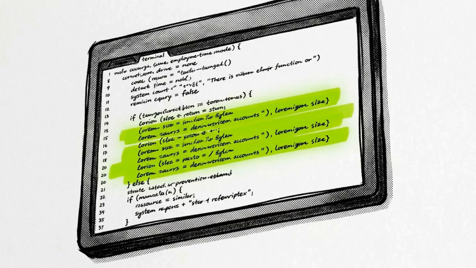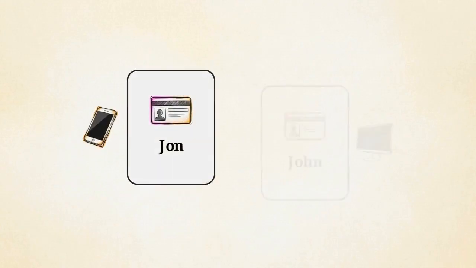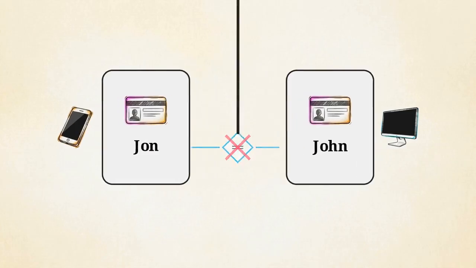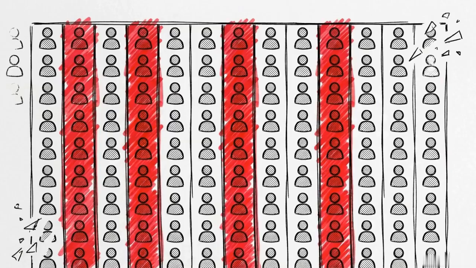Data engineers typically attempt to clean this up using exact matching commands, like Spark's dropDuplicates function, to find and merge identical rows. That approach fails against real-world data entropy. If a user inputs John on mobile and Jon on desktop, an exact match operation treats them as two completely separate individuals. This creates latent duplicates that flow directly into your feature engineering.